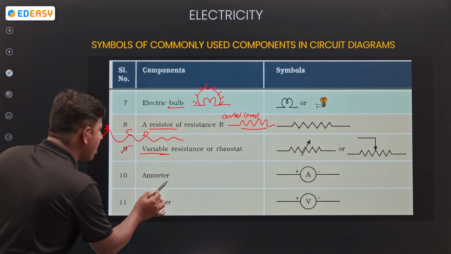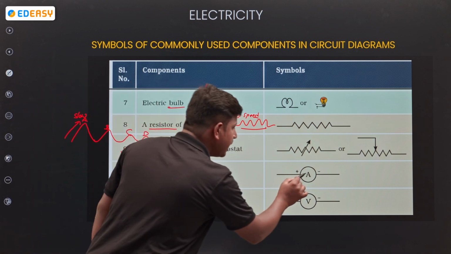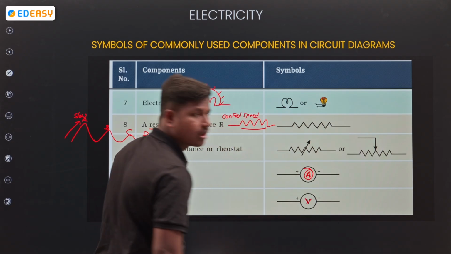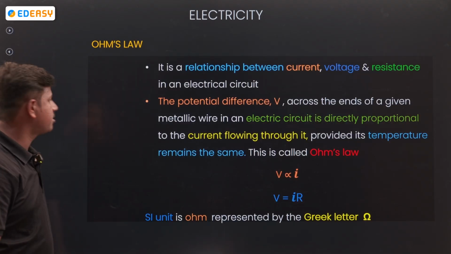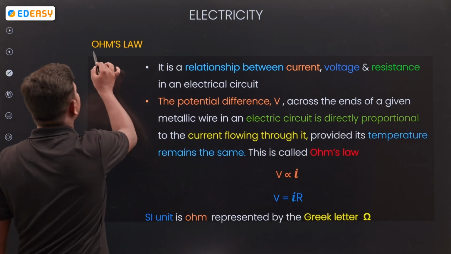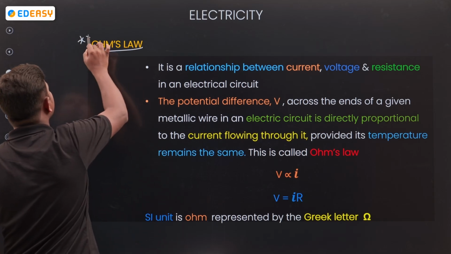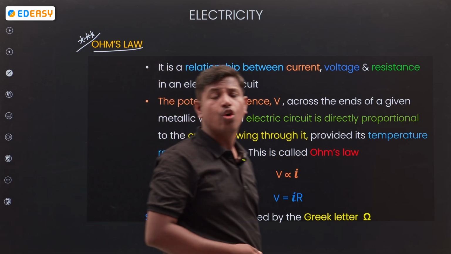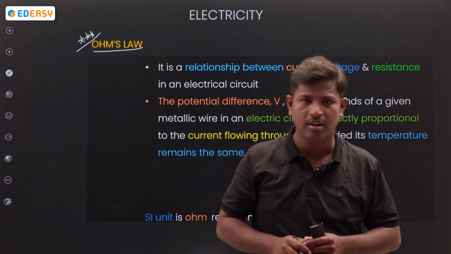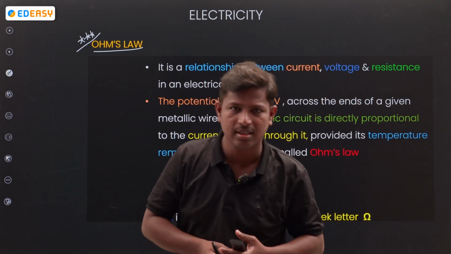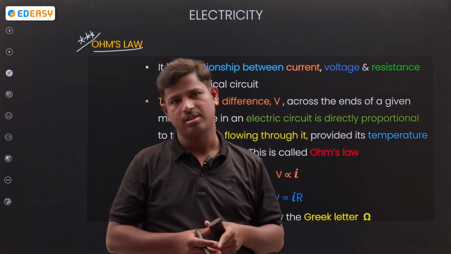Okay. Next, ammeter. The symbol you know, A. Voltmeter, symbol V. Okay. Next, Ohm's law. Very, very important. In the introduction also we said Ohm's law is very important. If you understand Ohm's law, based on that we have numericals and concept based questions.